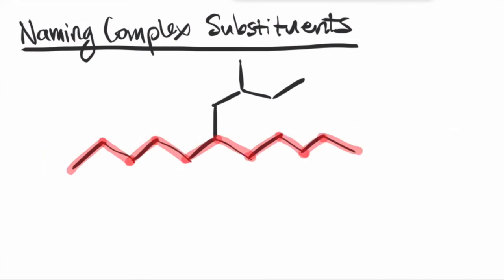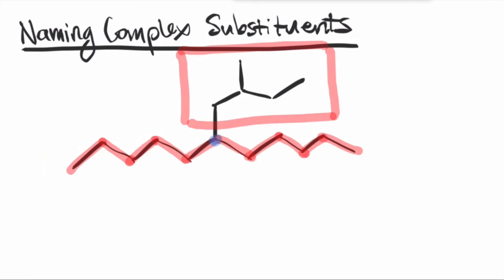So we have here our parent chain, and off of our parent chain is a complex substituent. It's not a simple alkyl group that we've seen before, right? Because it is a branched alkyl group. So how do we name this complex alkyl group? It's like one of those Russian dolls where you have a doll within a doll. So within this substituent group, you also need to find the parent chain. So the parent chain is basically the longest chain that comes off of the original parent chain.